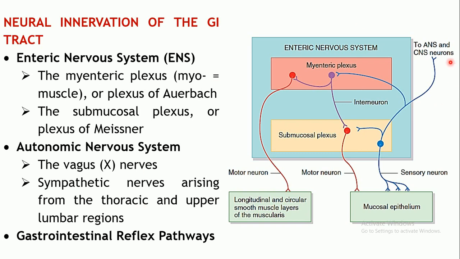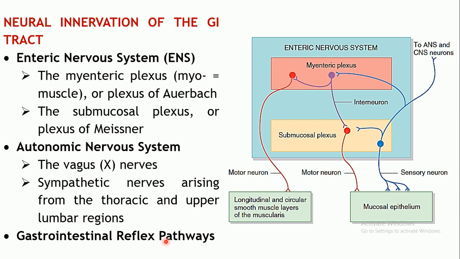As you can see, there are neurons which are being supplied to the ANS and also to the CNS, and in turn it will control the secretions and the motility through the myenteric plexus and the submucosal plexus. Apart from this, another neural innervation is the gastrointestinal reflex pathway, which is again controlling the motility as well as the secretions as a part of reflex.